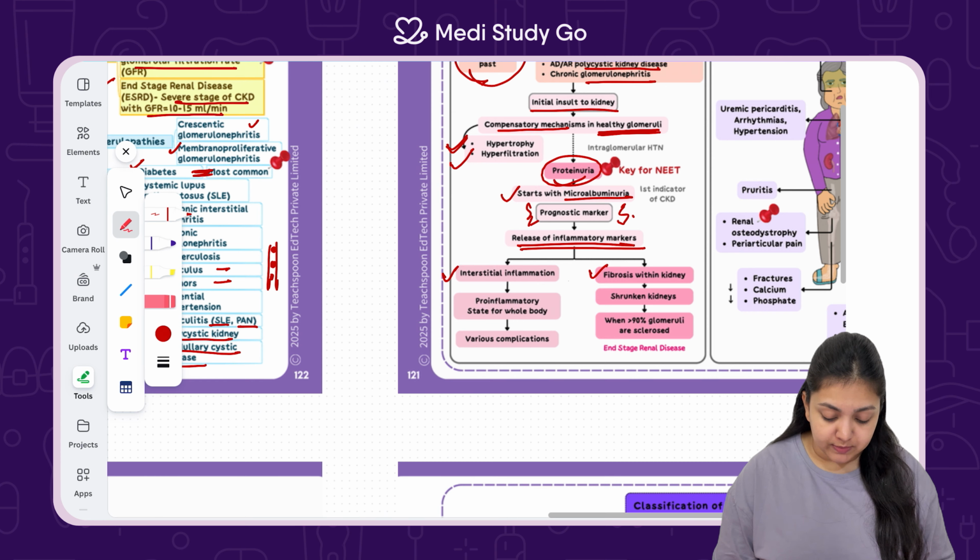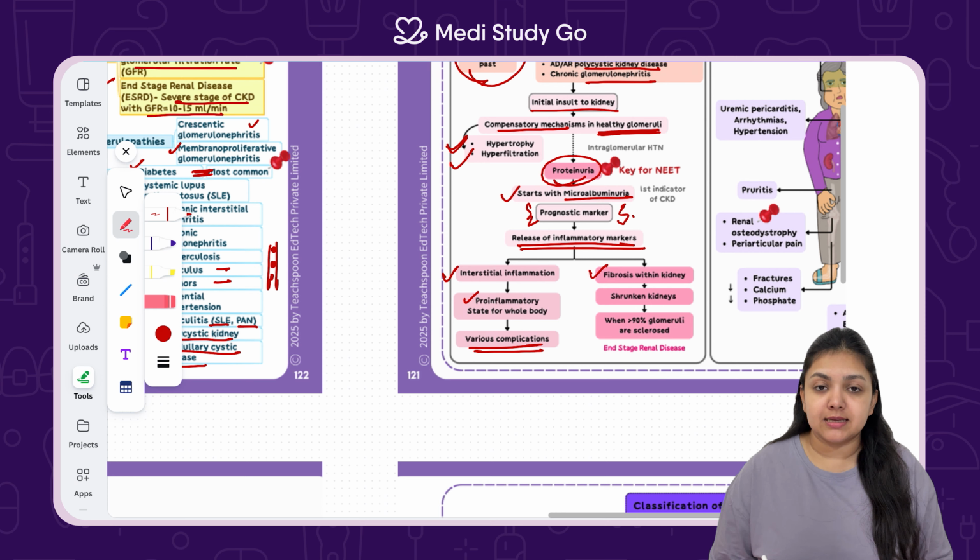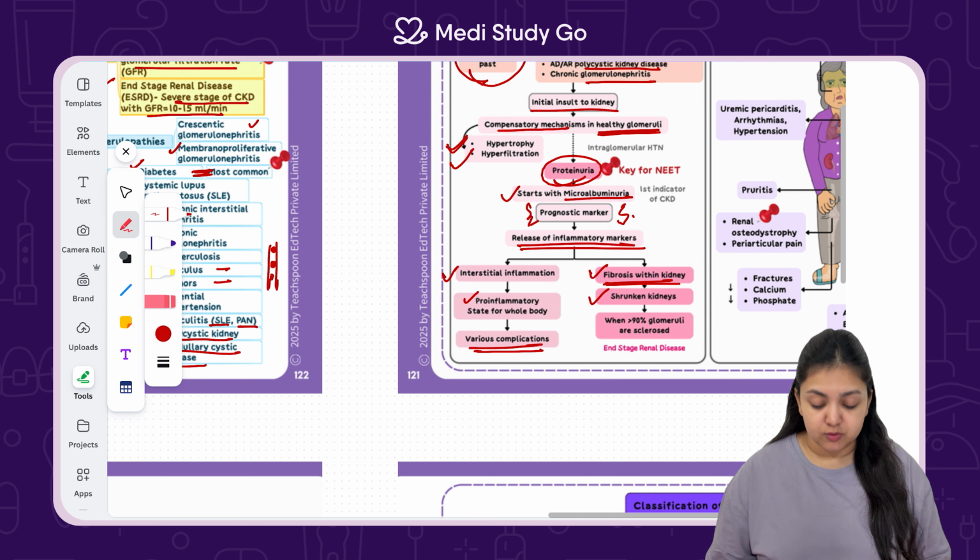If inflammation happens, it is going to lead to a pro-inflammatory state in the body, which leads to all the complications involved in an exaggerated inflammatory response. On the other hand, if fibrosis occurs in the kidney because of continued damage and hypertrophy, it is going to lead to shrunken kidneys. Shrunken kidney means shrunken response, less response.